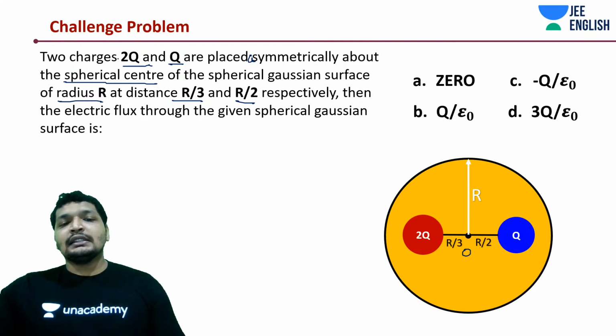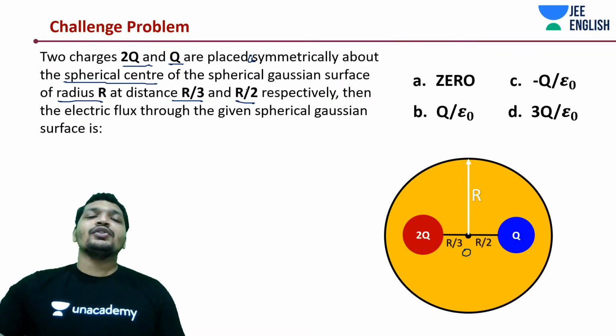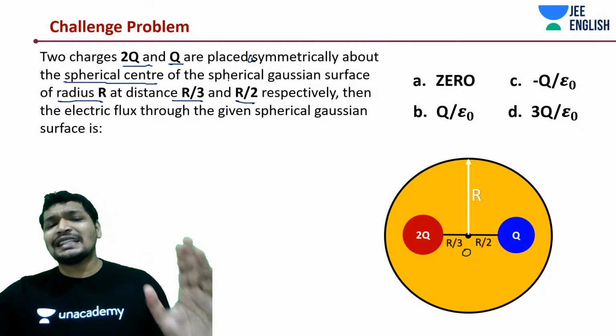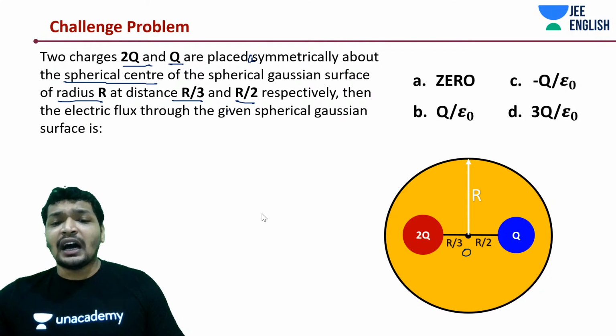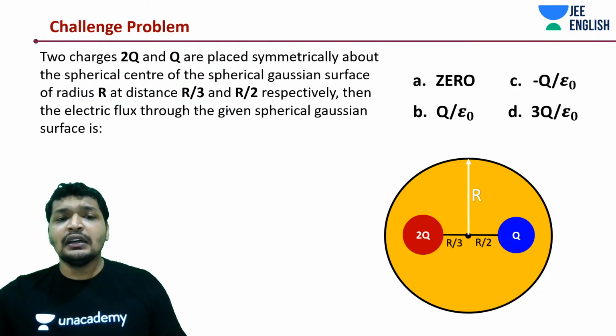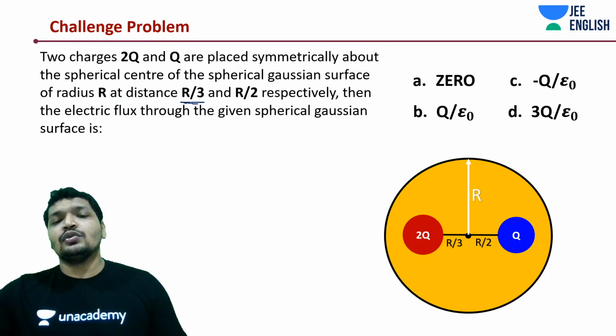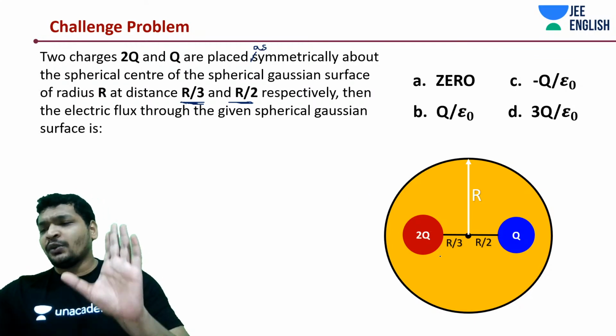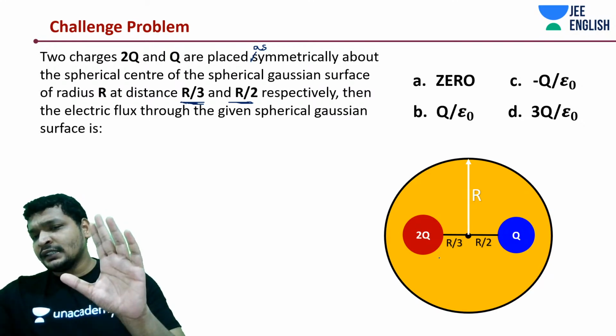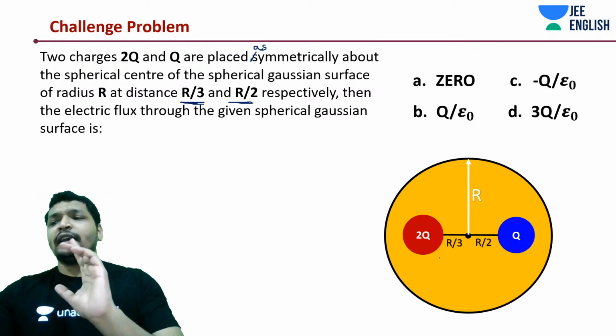There is a plus 2q charge and a q charge which are placed asymmetrically about the spherical center, at a distance r by 3 and r by 2. Asymmetrically, okay. Anyway, it's not symmetric, you understood it. As you can see in the picture, what should be the electric flux? Quickly.